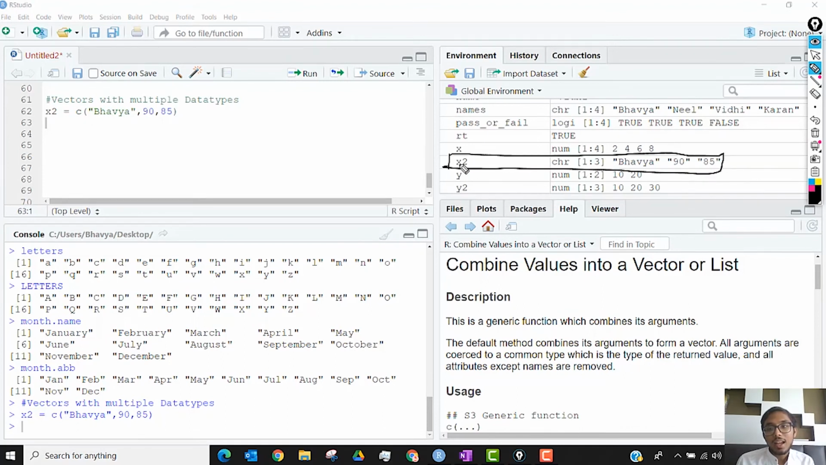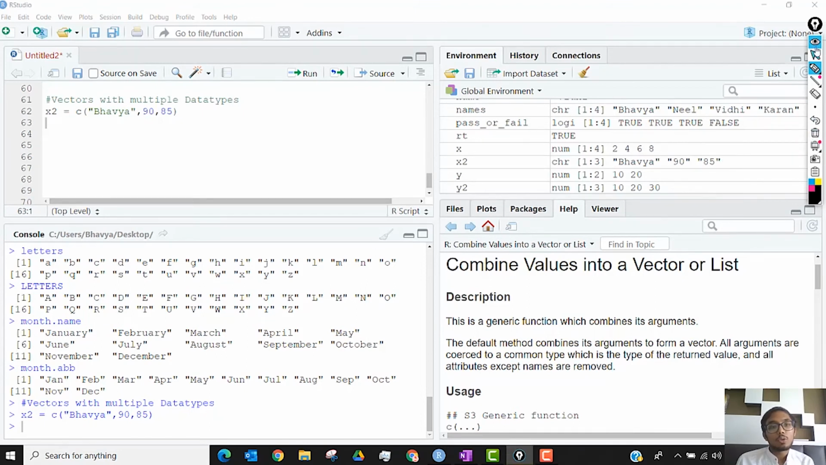This entire thing has been taken as a character. Even 90 and 85 have quotations. Okay, they too are now character. R has forgotten about them as a numeric thing, but they are now character in nature.